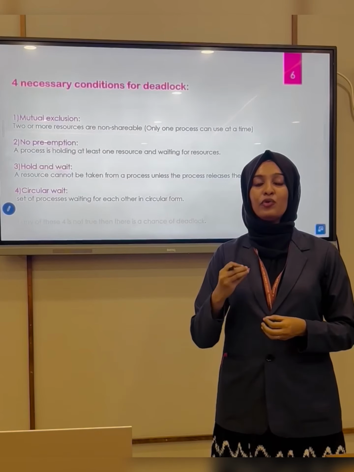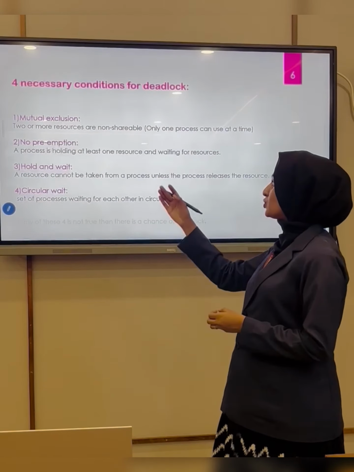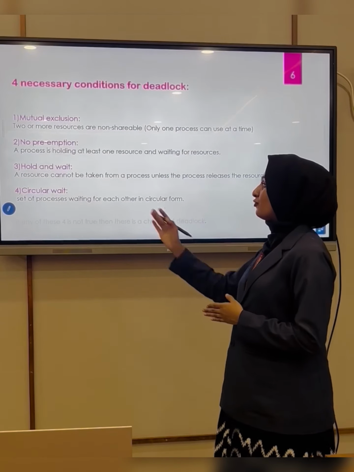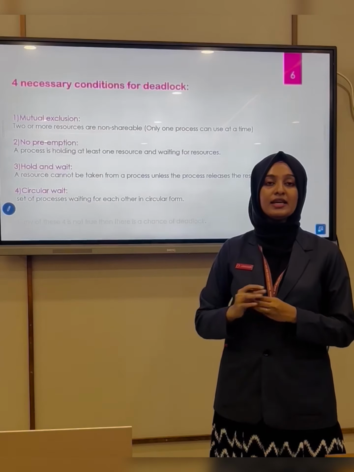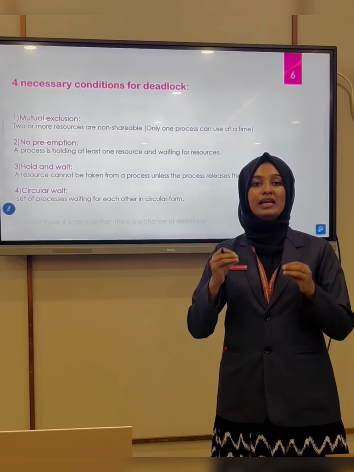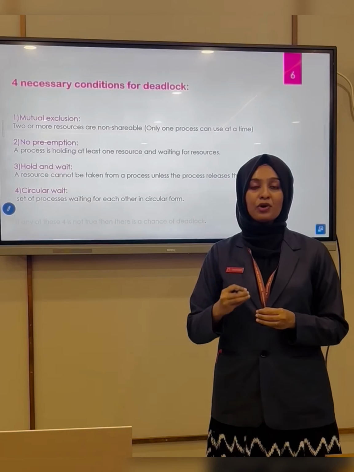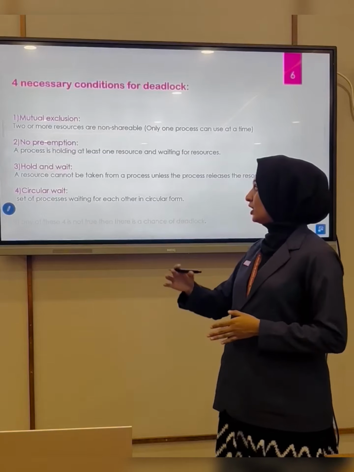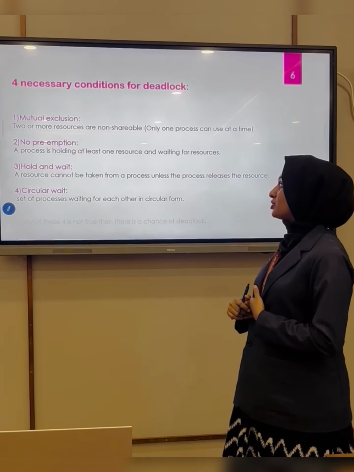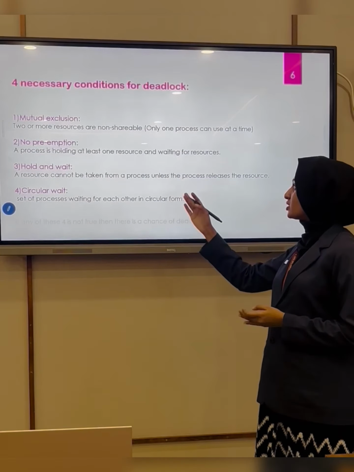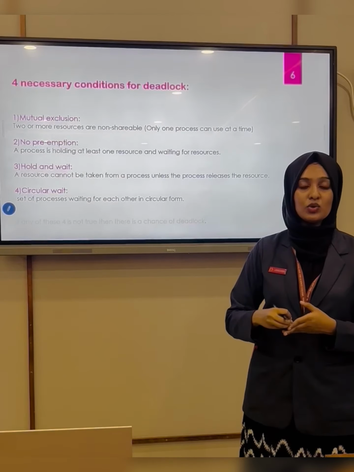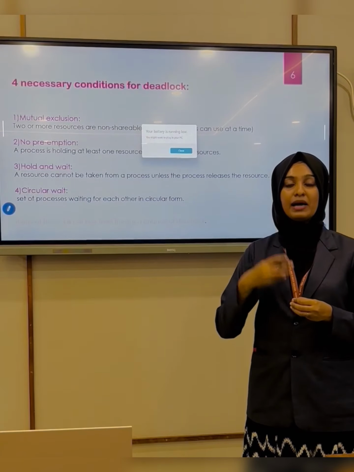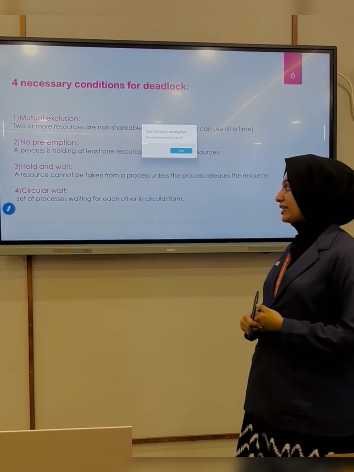Next we'll be discussing the four necessary conditions of deadlock. The first one is mutual exclusion, the second one is no preemption, the third one is hold and wait, and the fourth one is circular wait. The first one, mutual exclusion, means only one process can utilize a resource at a time. A resource is not shareable by multiple processes. The next one is hold and wait. The process is holding at least one resource and waiting for another resource in order to get executed. Sometimes a process needs multiple resources in order to get executed.